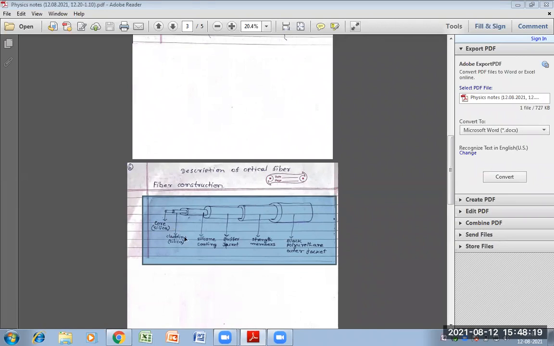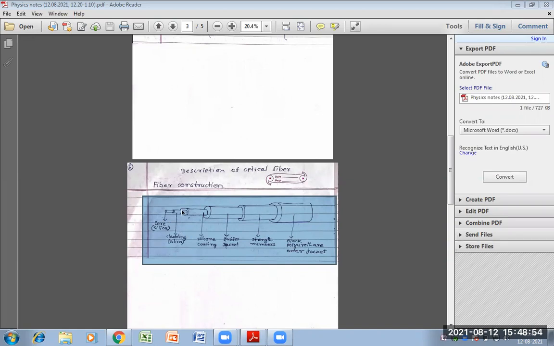Remember this part, the core as well as cladding is made by either glass or plastic.